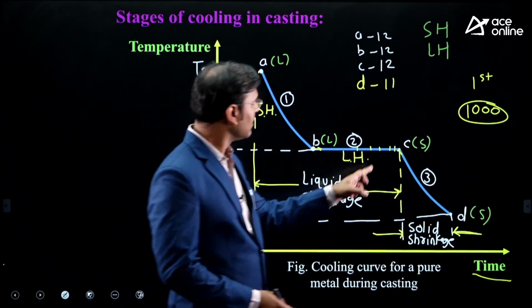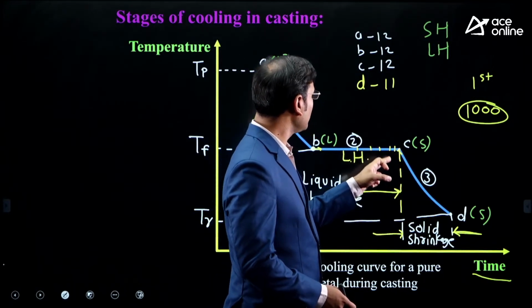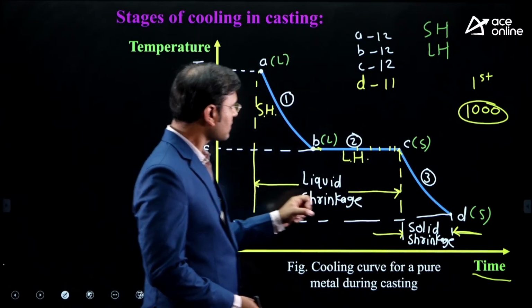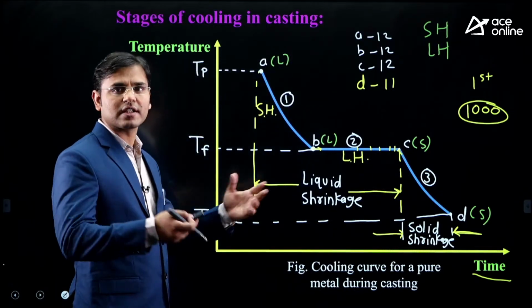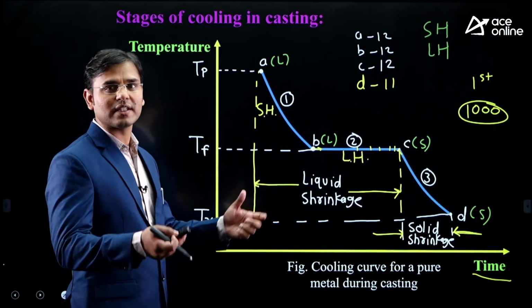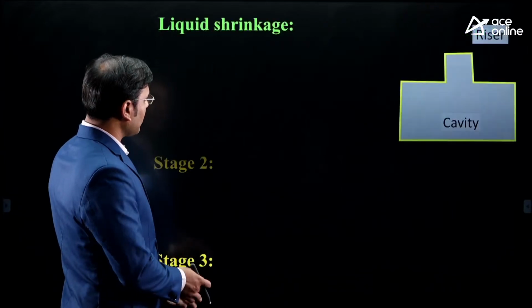I said that here the dimension at point C is 12, and for the cube, the dimension at point D is 11. From C to D, 1 centimeter is the change in length, that is contraction. The cube has how many faces? 6 faces. All the side dimensions are 11 centimeter. Yes, now see here.